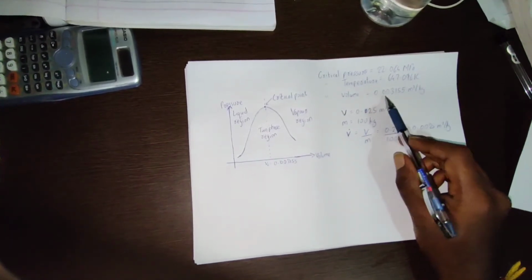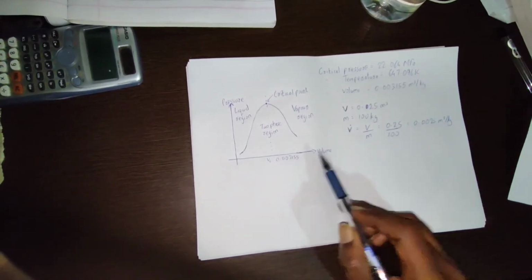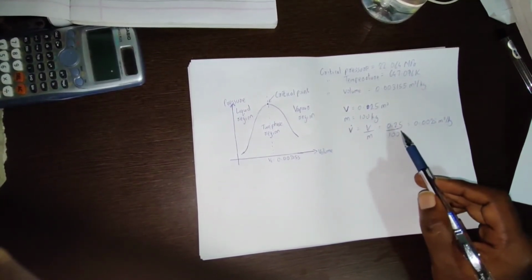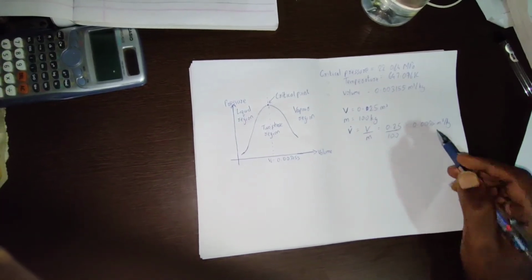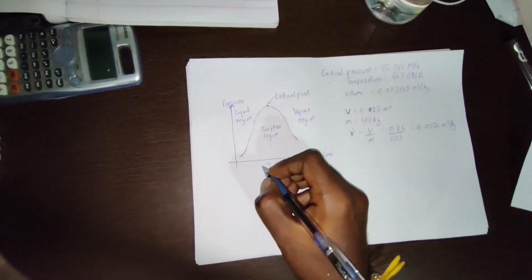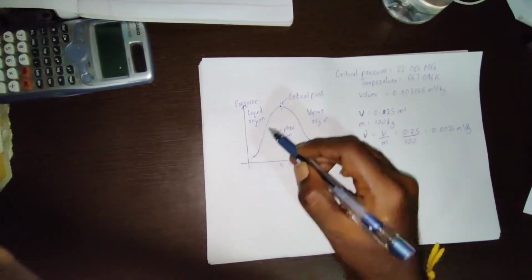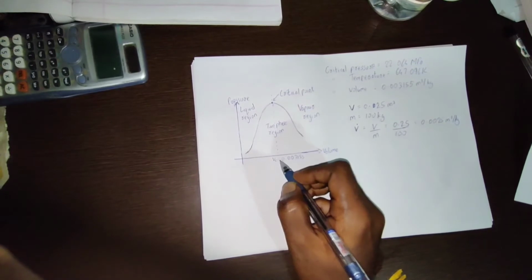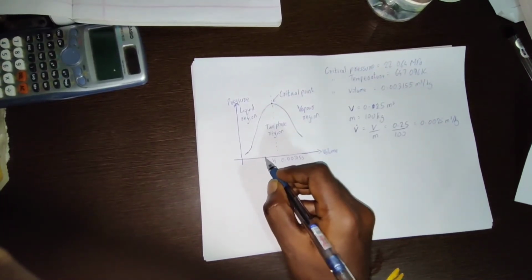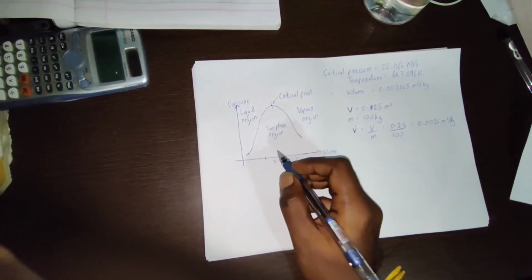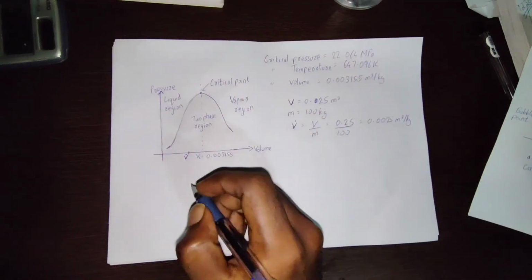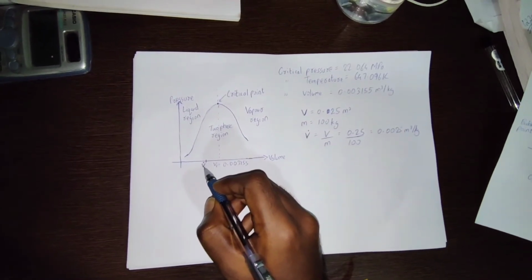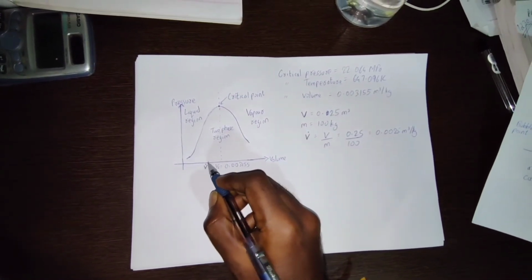Critical specific volume is 0.003155 meter cube per kg, and the specific volume of the water in the container which we are studying is 0.0025 meter cube per kg. So look at this graph, and this 0.0025 would be somewhat to the left of this critical point line. We can say that the specific volume of the water in the container which we are studying is this.